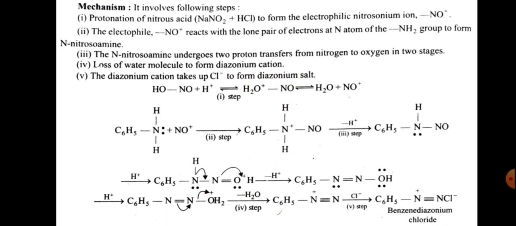So the mechanism involves a few steps. Step 1 is formation of the nitrosonium ion NO plus. The second is attack of the nitrosonium ion at the nitrogen atom. The third step is proton transfer from nitrogen to oxygen in 2 stages, and loss of a water molecule to form the diazonium cation, and then addition of Cl minus ion to form diazonium chloride.